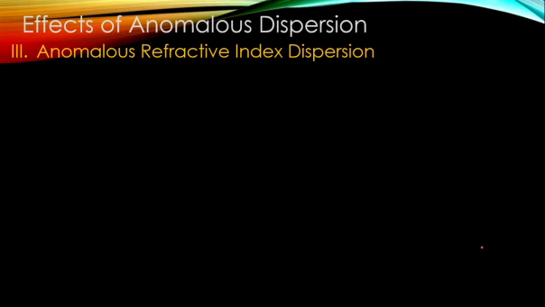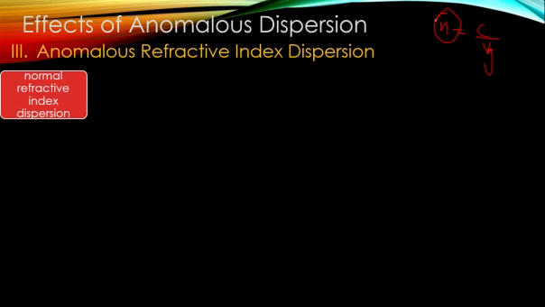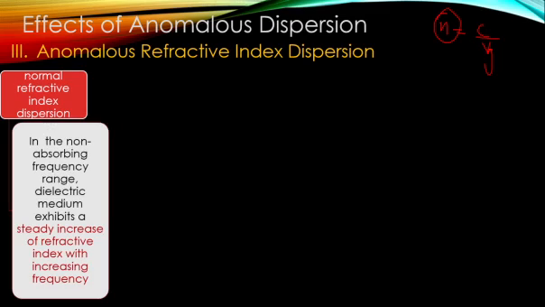And the third effect of anomalous dispersion is that the refractive index is dependent upon the group velocity. So if there is anomalous dispersion in the group velocity, surely there will be an anomalous variation in the refractive index also. In normal refractive index dispersion, it happens whenever there is an absorption.